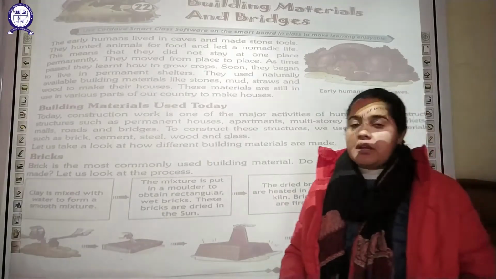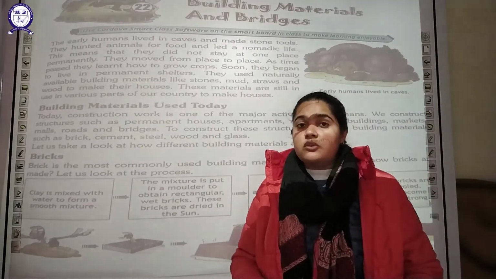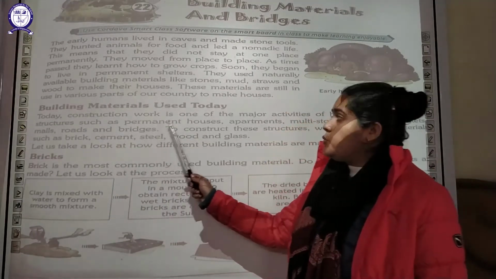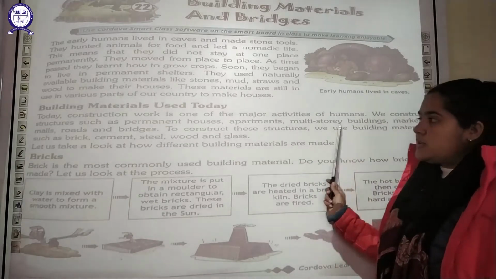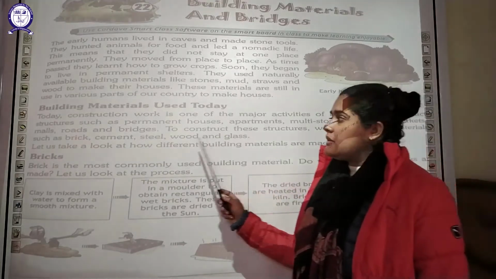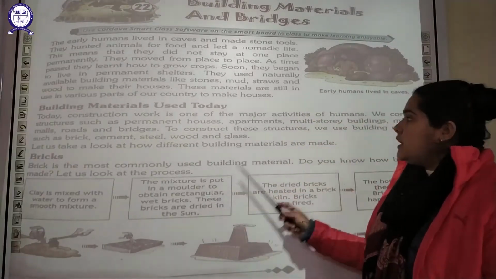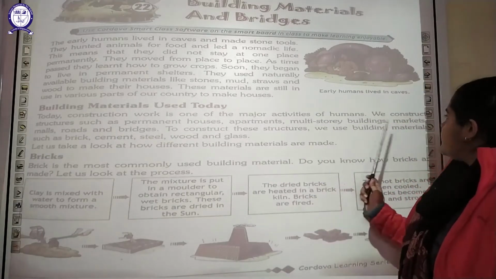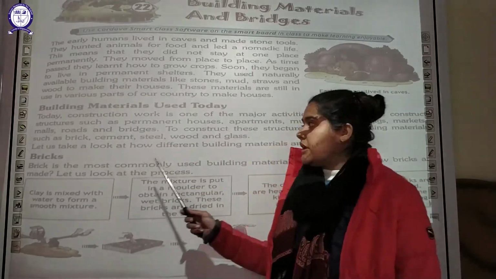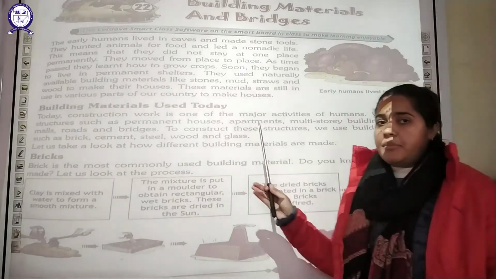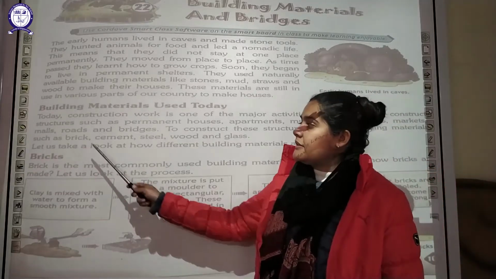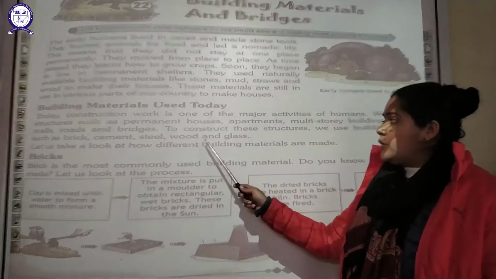So if we compare what building materials are being used today, we will understand that here. Today construction work is one of the major activities for humans. It is a very important activity nowadays. Many types of construction are being done, such as permanent houses, multi-story buildings, apartments, markets, malls, roads and bridges. In order to construct these buildings, various building materials are required. What are these? You can use bricks, cement, steel, wood and glass.